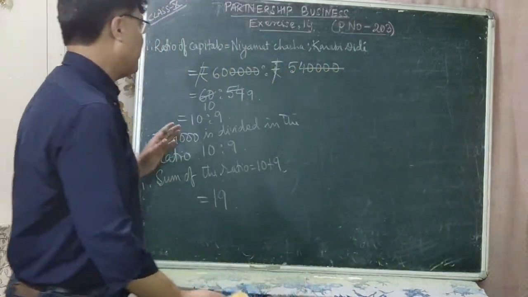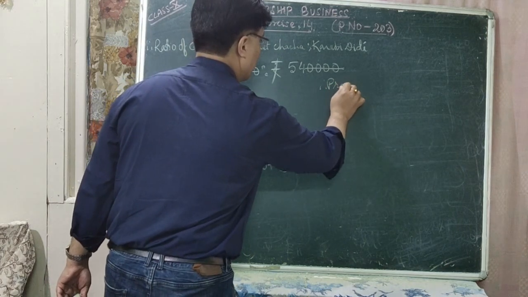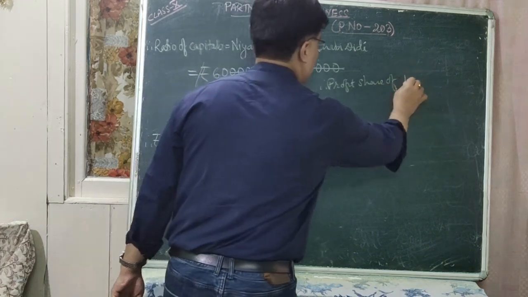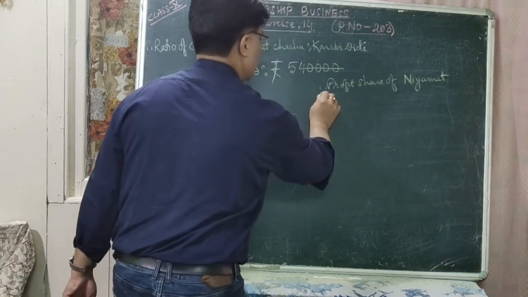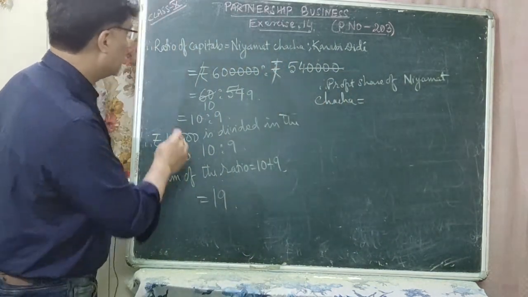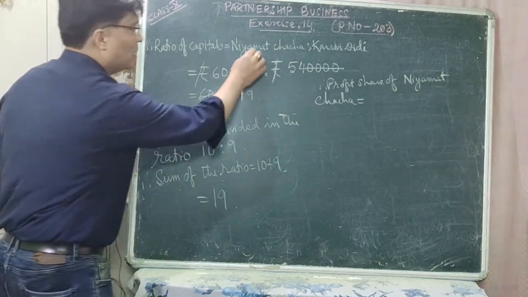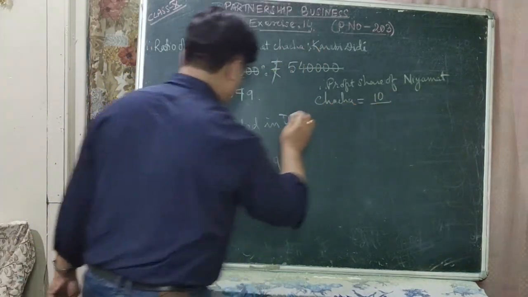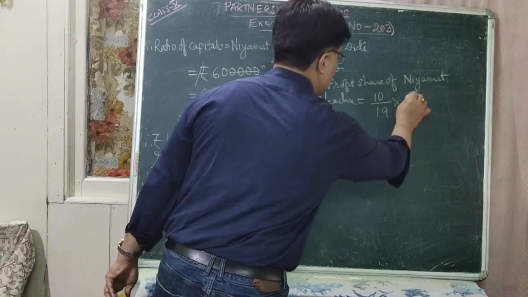So now what will be the profit share of Niyamat Chacha? Therefore you can calculate the profit share of Niyamat Chacha. Profit share of Niyamat Chacha is equal to, now how can you find it? For Niyamat Chacha, his equivalent number here is 10. So 10 divided by, what is the sum of the ratio? It is 19 into rupees.